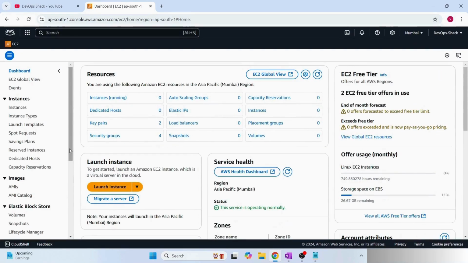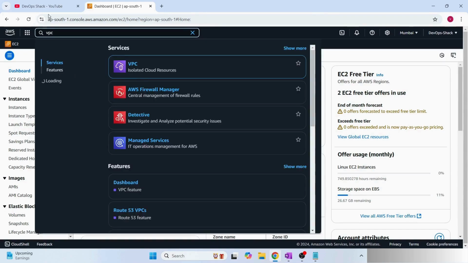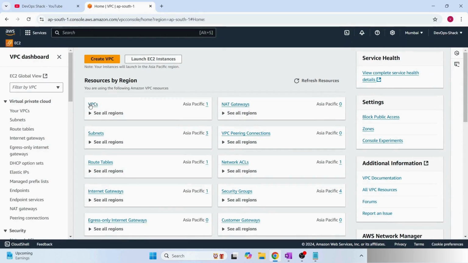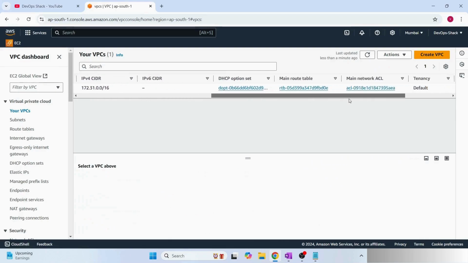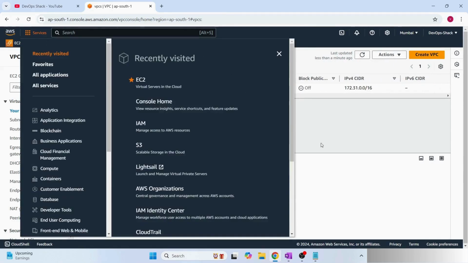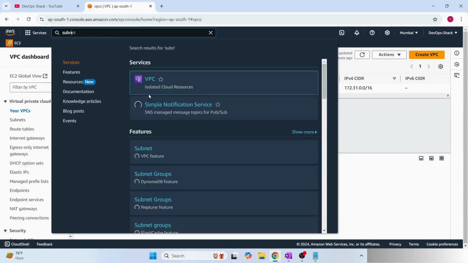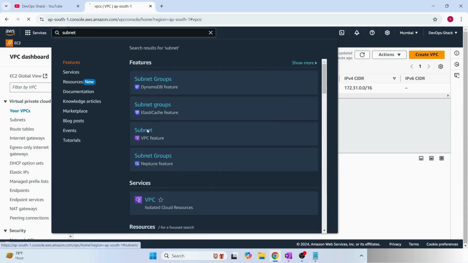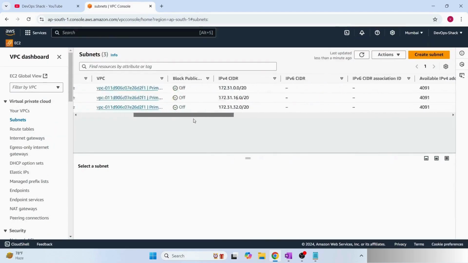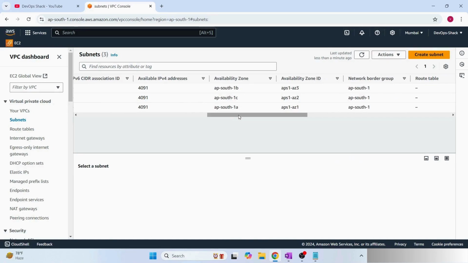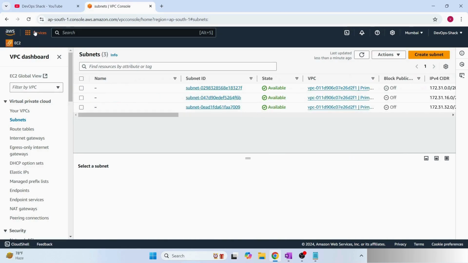Okay. So now, whenever you create an AWS account, there are a few things that are created by default. If I try to show you VPC, all the networking concepts we are going to understand in the next session. If I open this, this is the primary VPC, a kind of default VPC that will be available in your account. Other than that, there will be subnets also available by default. Let me show you the default ones. So these are the subnets that are available by default, and you can see they are for three different availability zones. So these things will be present by default.